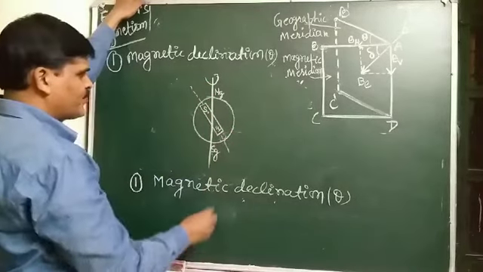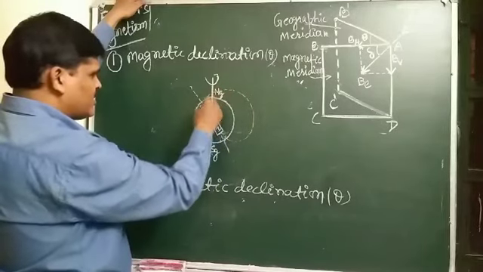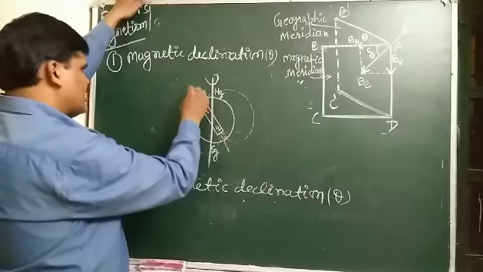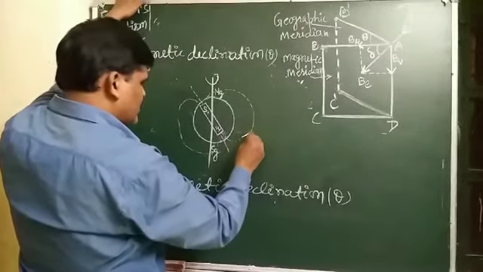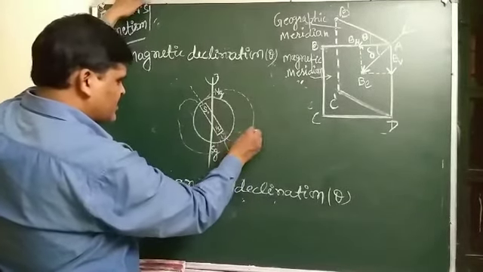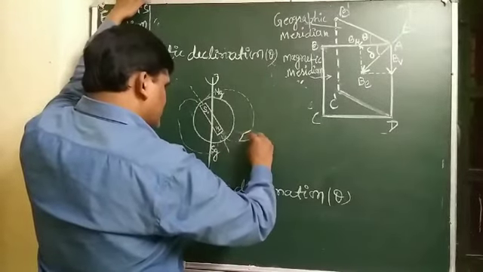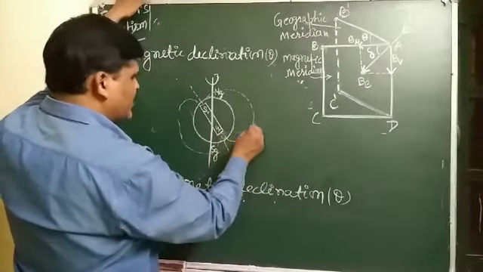And students, the magnetic field lines of the Earth are shown by the diagram. Here, compass needles or a bar magnet, their north pole shows the direction of the magnetic field.